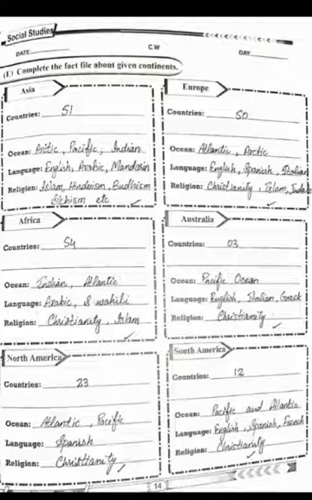South America. Countries 12. Ocean, Pacific and Atlantic. Language is English, Spanish, French. Religion is Christianity. Dear students, complete all this work on your workbook in neat and clean writing.